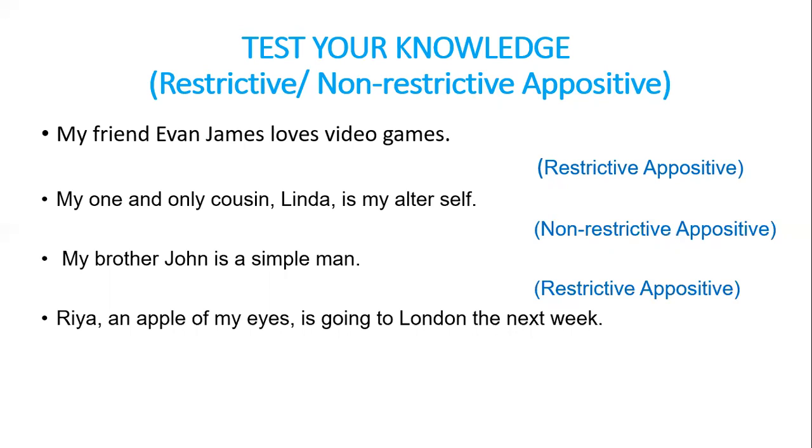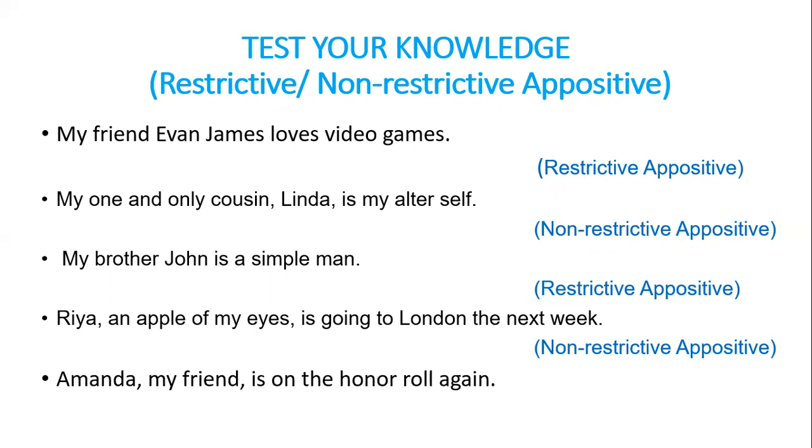Restrictive or non-restrictive? Non-restrictive, because it was not necessary to explain that she is an apple of my eyes. Amanda, my friend, is on the honor roll. Again, non-restrictive.